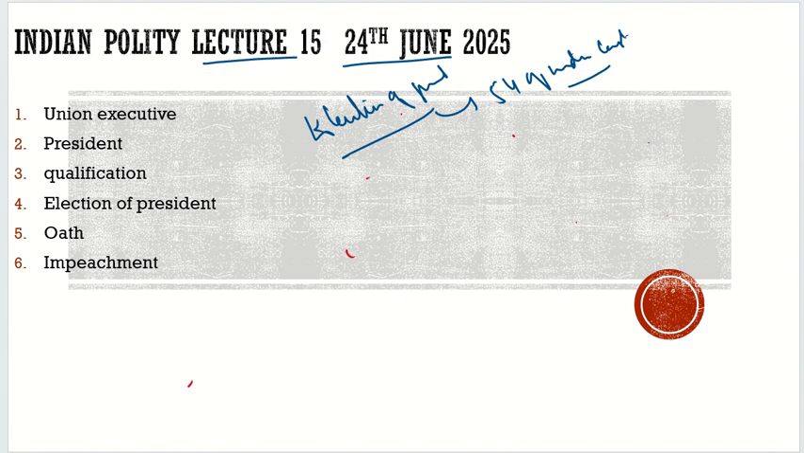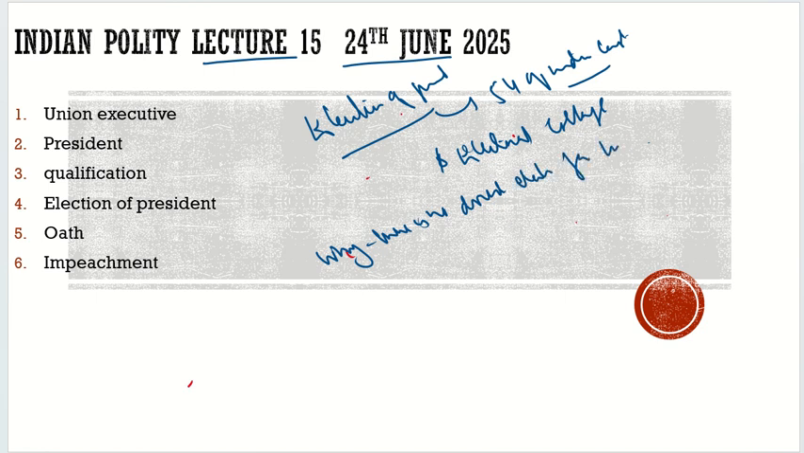So what does Article 54 say? It talks about who will elect the president. It is the electoral college. Is the president in India elected by the people by direct elections? No. Now the question is, why are there no direct elections for the office of president?